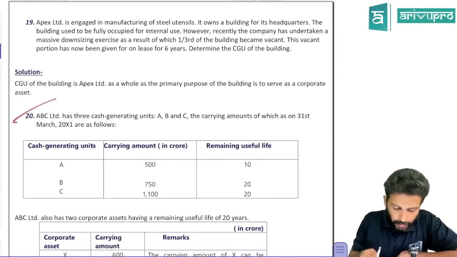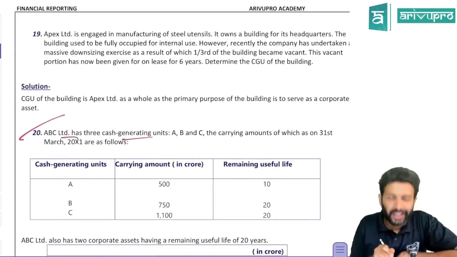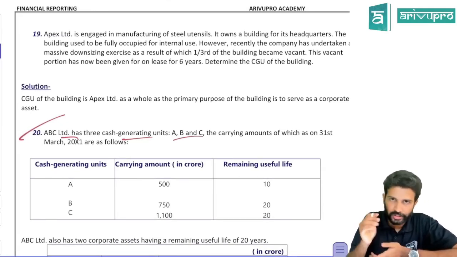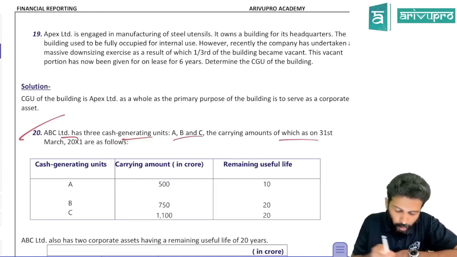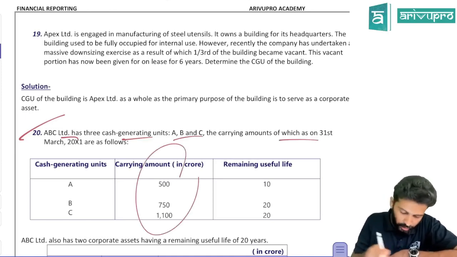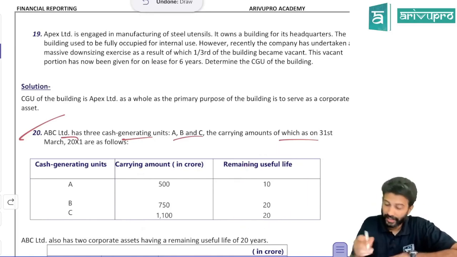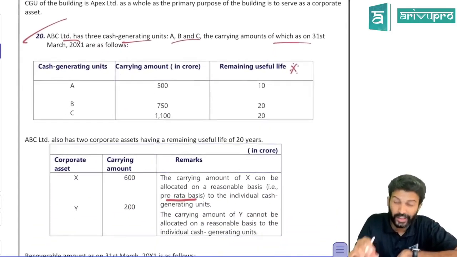Coming back to this question, ABC Limited has 3 cash generating units. The company has 3 CGUs. The name of the CGU is ABC. Carrying amount of respective CGUs they have given. Useful life also they have given. Keep in mind, especially when they give you useful life, you need to be a little extra careful. Just check why, I'll tell you.